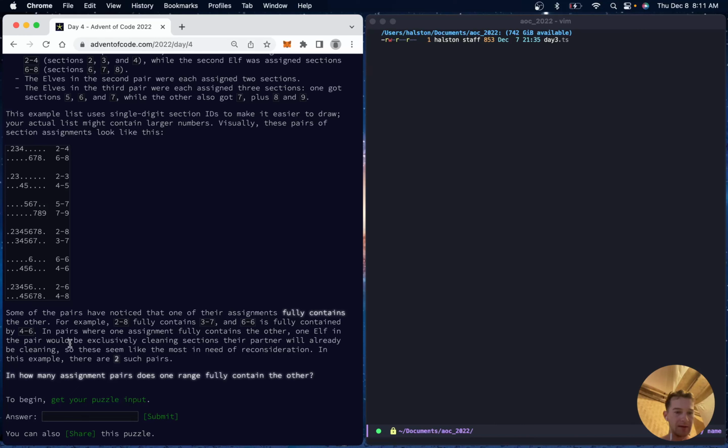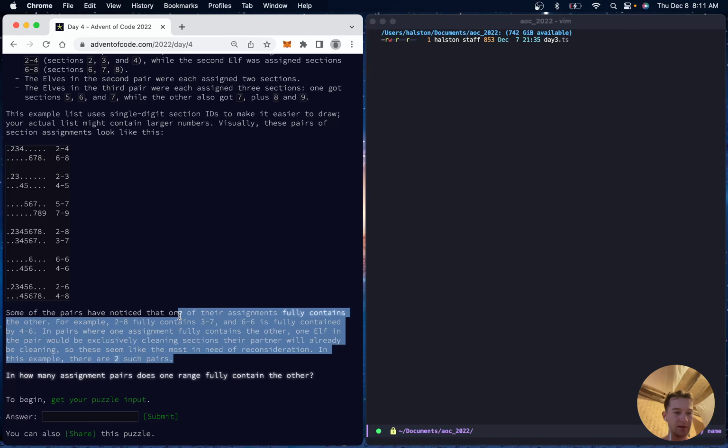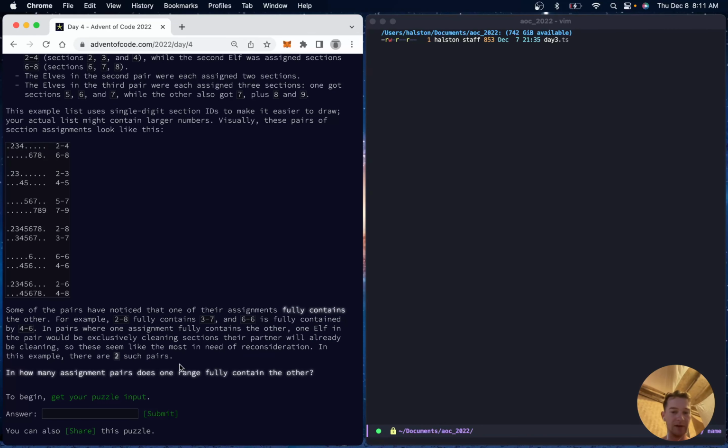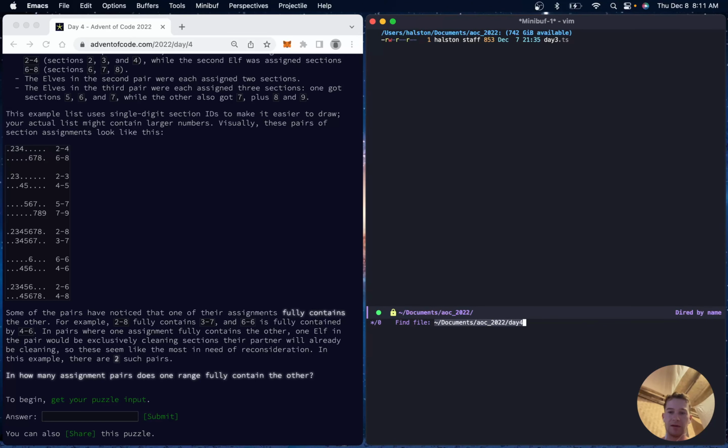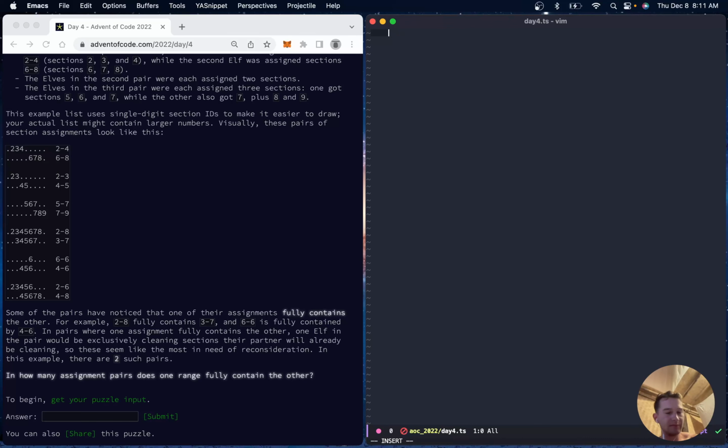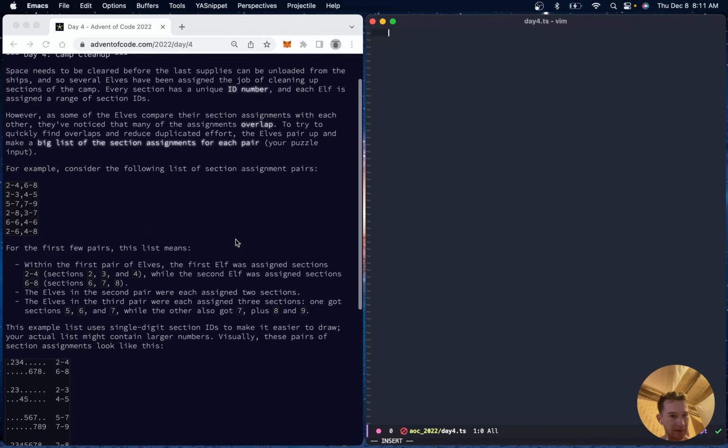Okay. Some of the pairs notice that one of their assignments fully contains the other. For example, 2 through 8 fully contains 3 through 7, and 6 through 6 is fully contained by 4 through 6. In pairs where one assignment fully contains the other, one elf in the pair would be exclusively cleaning sections their partner will already be cleaning, so these seem like the most in need of reconsideration. In this example, there's 2 such pairs. Okay, so basically, the hardest part here is going to be the input parsing again.